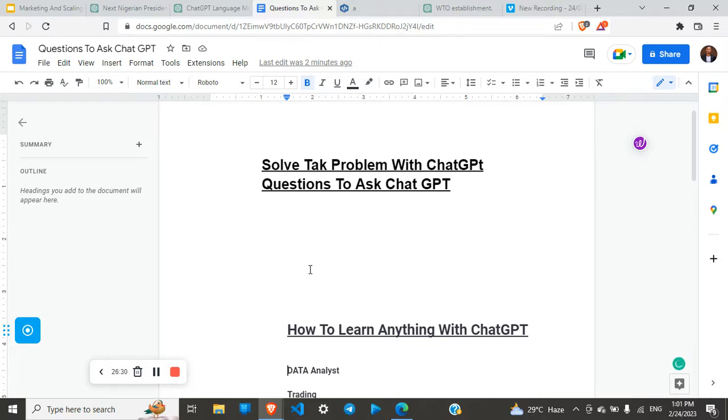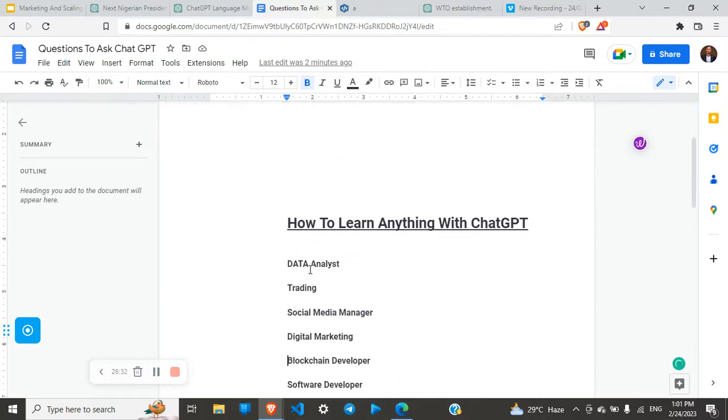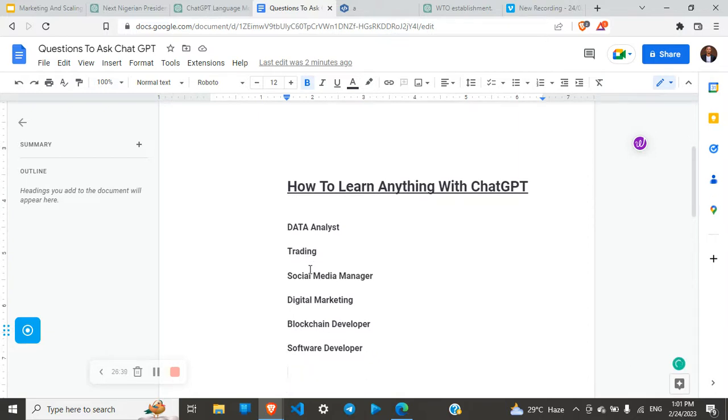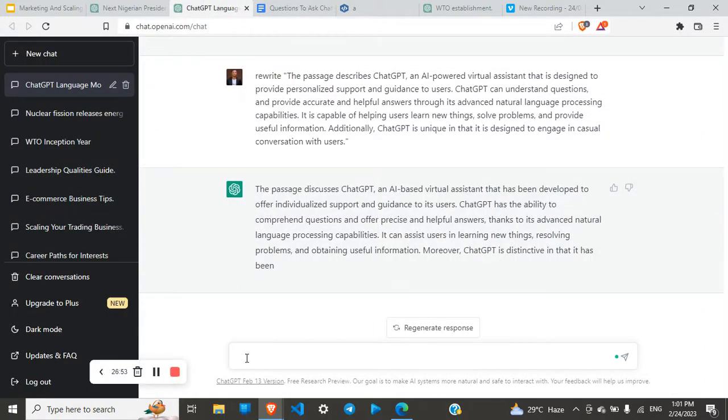So what else are we looking at? How you can learn anything with ChatGPT. I'm just going to give one example, and you can use it for any single thing you want to learn. How to learn anything, be it software developer, blockchain developer, digital marketing, social media managing, trading, data analyst? Name them, if you can remember them. I tell you, you can achieve all of that.